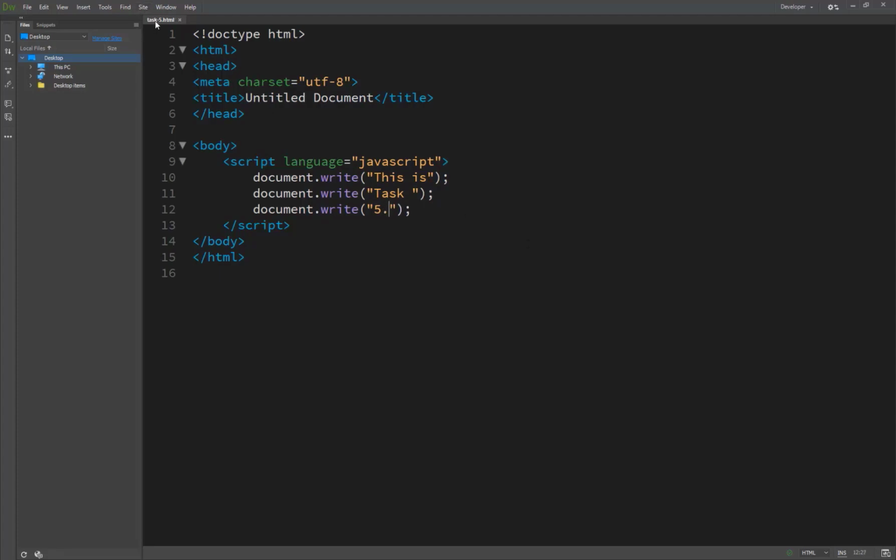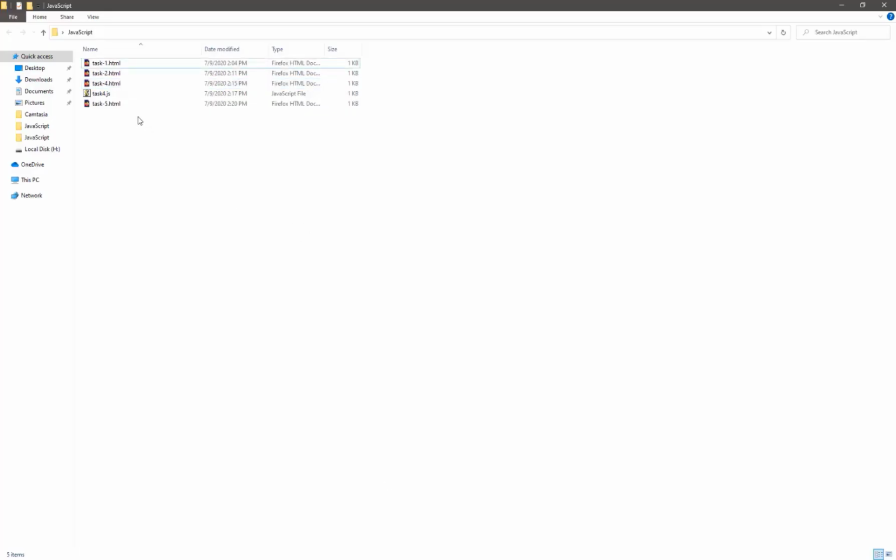We save it as task 5.html, and now we move to see the result. And you see this is task 5.